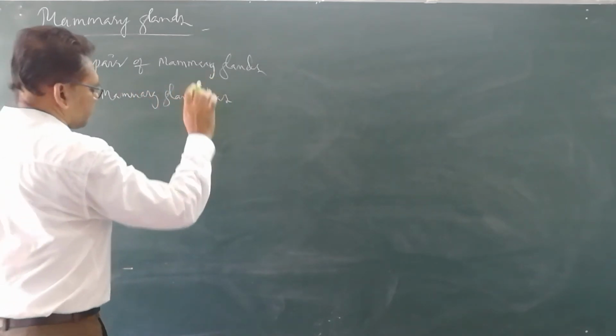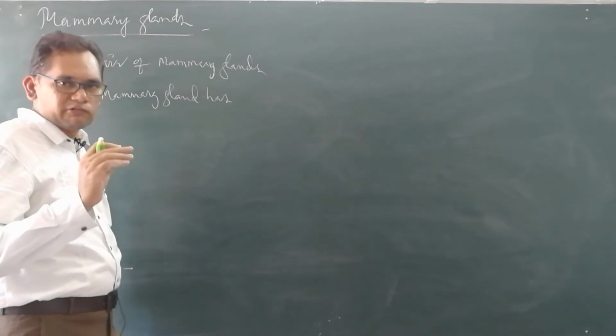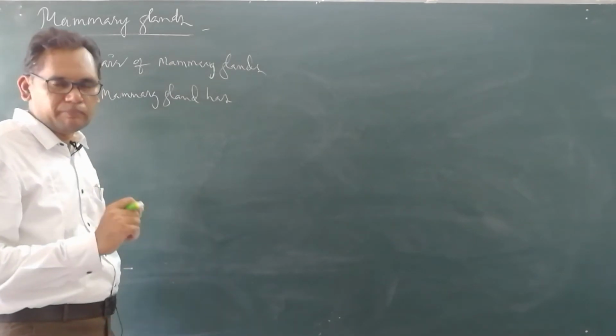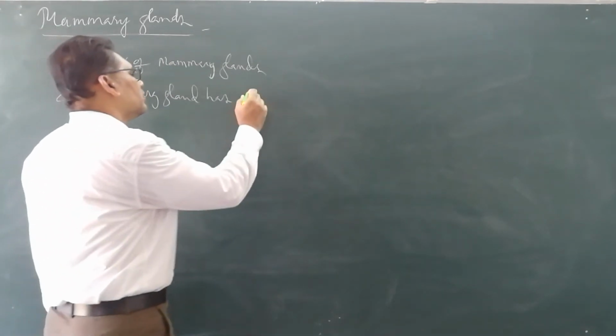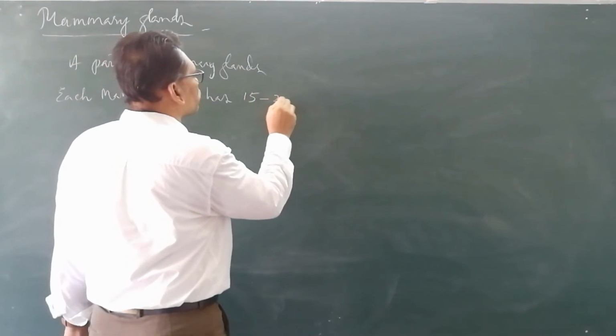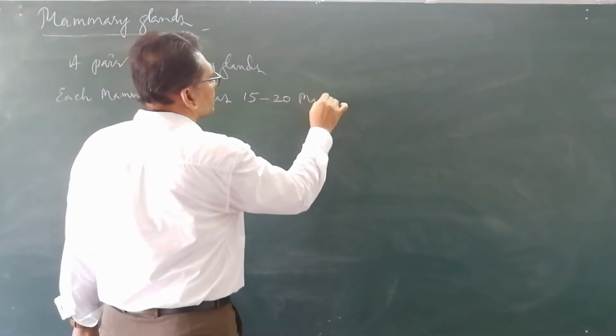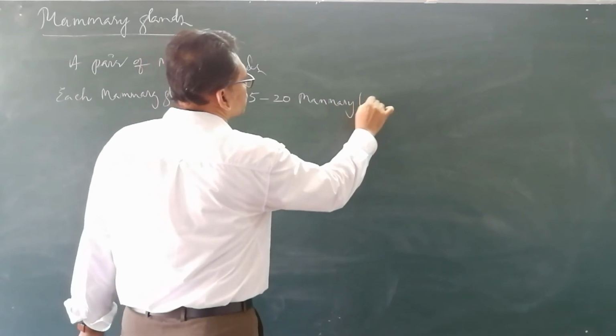Each mammary gland has 15 to 20 mammary lobules.